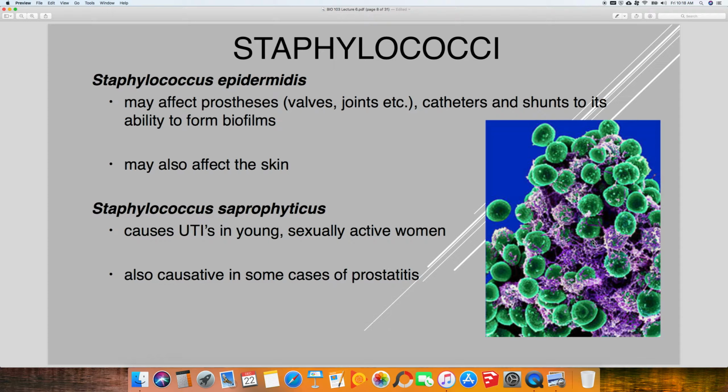Okay, Staph epidermidis. Very good at forming biofilms, and because of that, it likes to affect things like prosthetic heart valves and prosthetic joints. Can cause some skin infections. Typically, the infections with Staph epidermidis are opportunistic because Staph epidermidis is a very common bacteria to have on the skin. Then we talked about Staph saprophyticus. The big takeaway here is it's associated with UTIs, especially in young sexually active women.